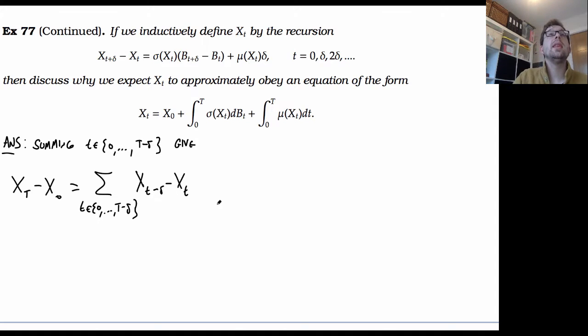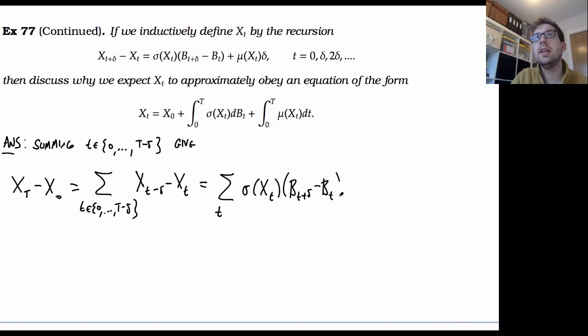Then I could replace this with this expression, and I end up with the sum over these values of sigma x of t times b of t plus delta minus b of t, plus the sum over the same set of values of this term, mu of x of t delta.